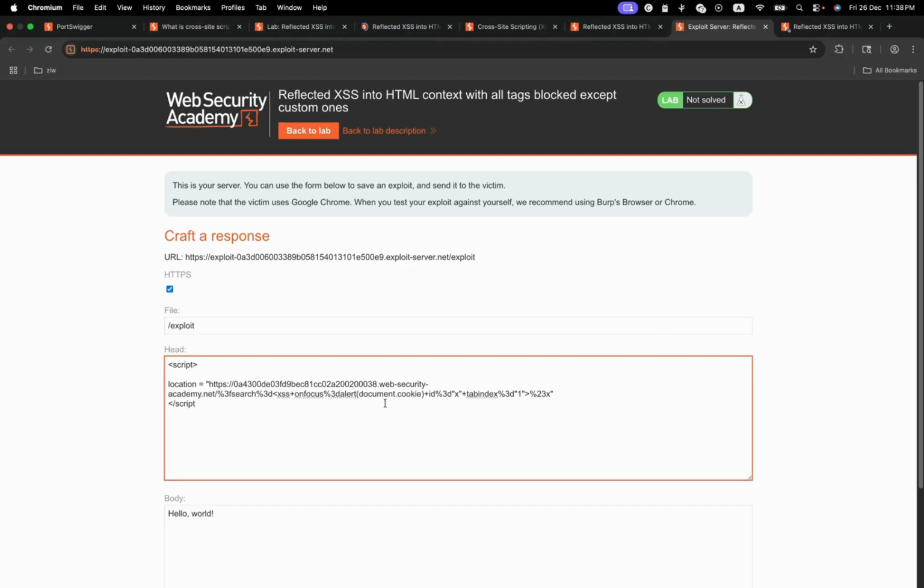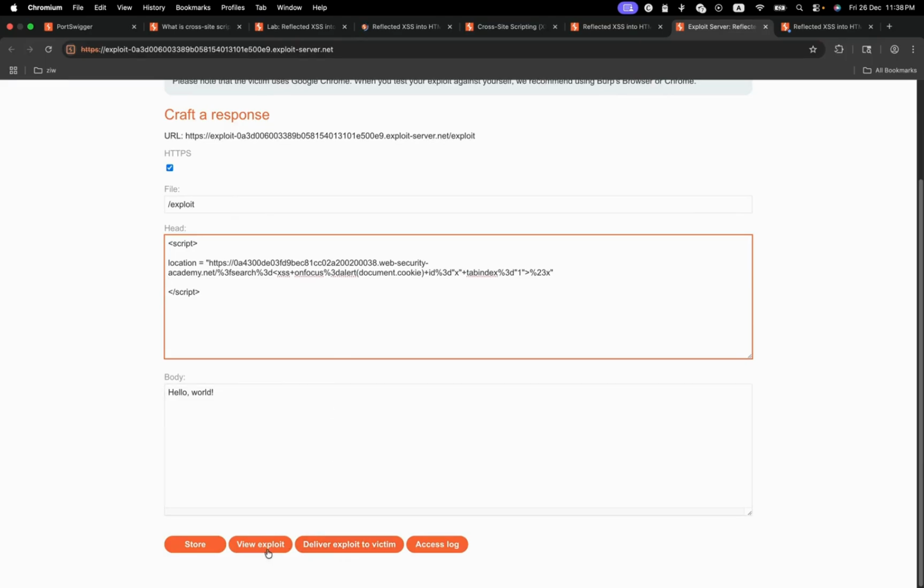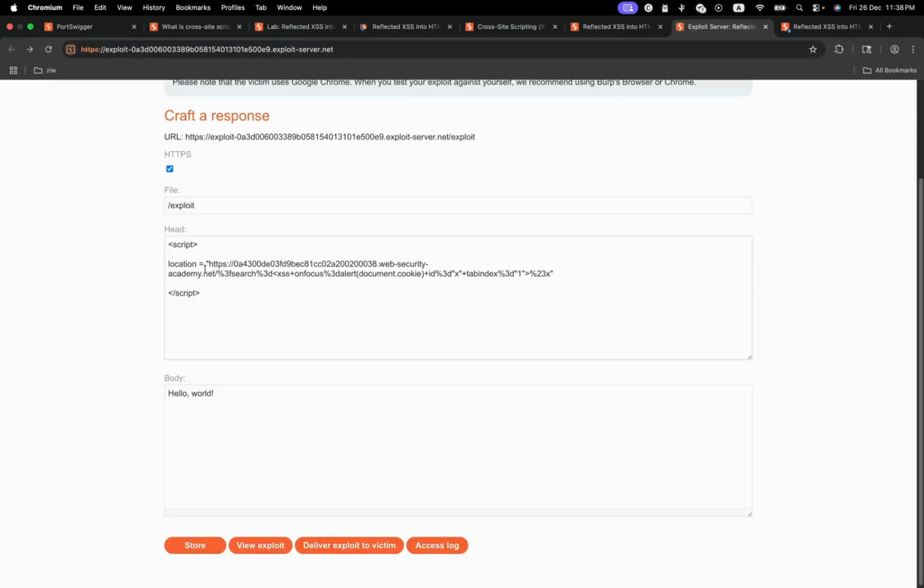Let's finish our exploit. Need to be a bit organized. Yes. Let's store it. Value points there. We have an error, location, first line script. Let's see.